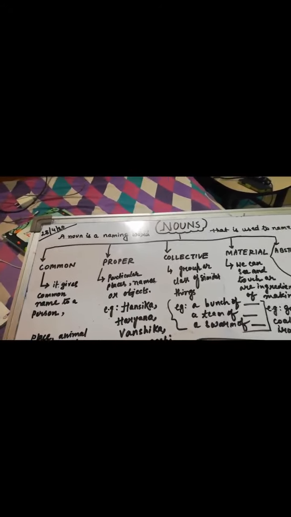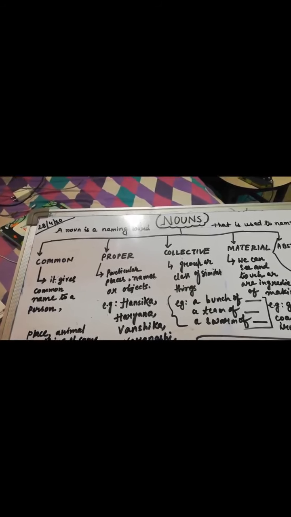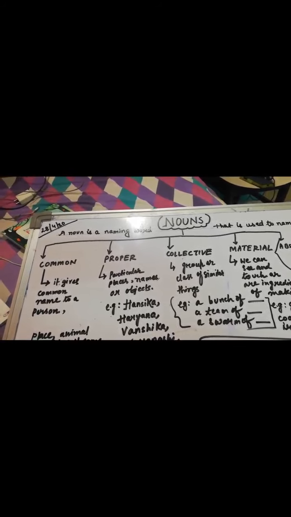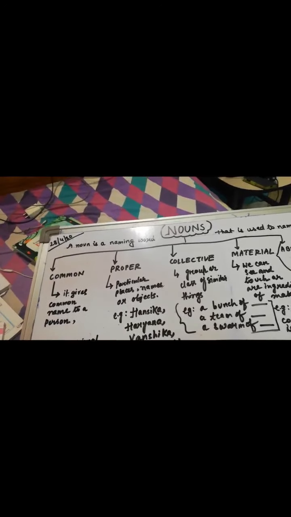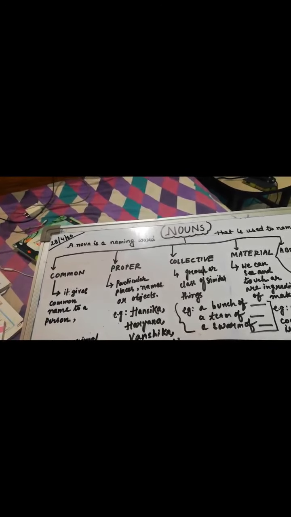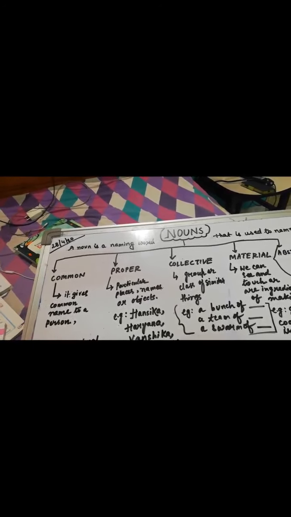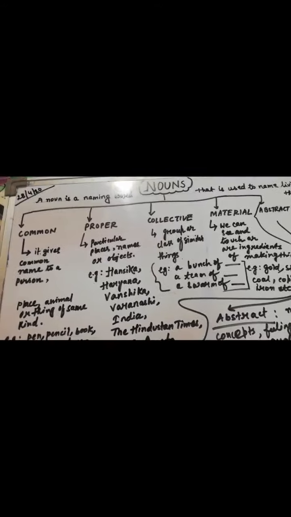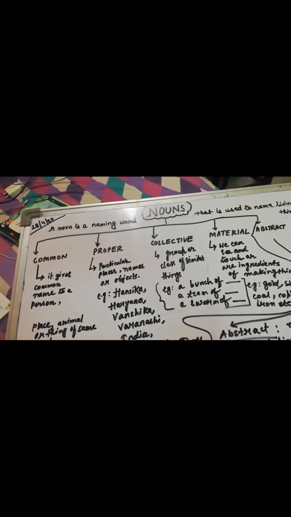So for example, there is a smart boy. So the word boy is a noun. Okay. And another example, if I'm going to say she is a dancer, she is a dancer. So what will be the noun? You can easily understand. I didn't mention it on my whiteboard. I'm just asking, she is a dancer. So what will be the noun?